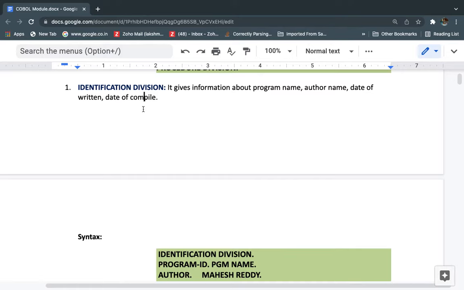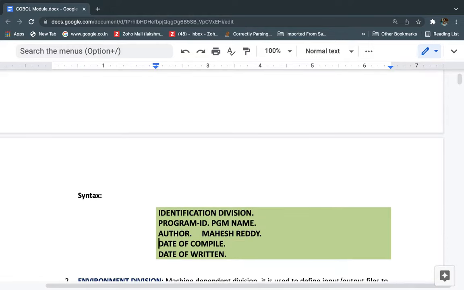Okay, so it gives the information about the program name, author name, followed by the date of return, date of compile. All these kinds of information we can write under the identification division. Okay. So let's see the syntax of the identification division.